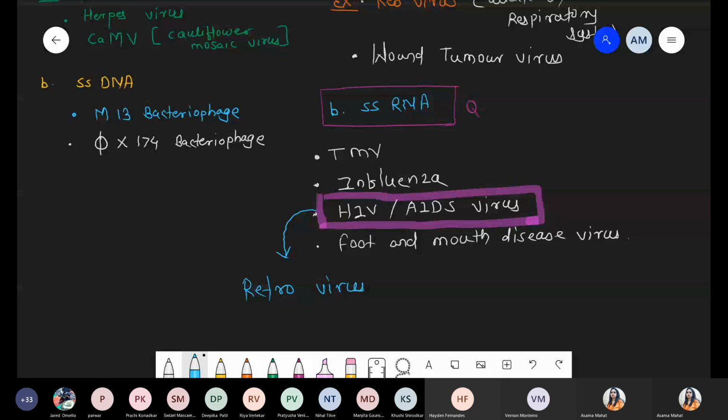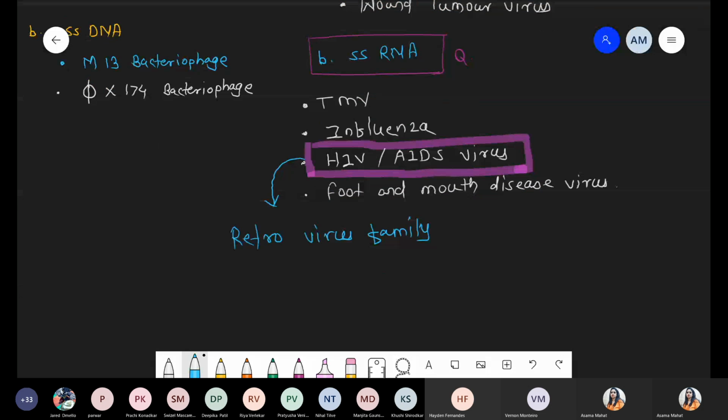Okay, ma'am. So we are talking about retroviruses. In case of these retroviruses, very specifically, even coronavirus, the current virus, COVID-19, also belongs to retroviruses. What is the meaning of the retrovirus family? These are the specific family of viruses which have a specific type of enzyme, the reverse transcriptase enzyme. So inside the retroviruses, there is a presence of one enzyme, reverse transcriptase.